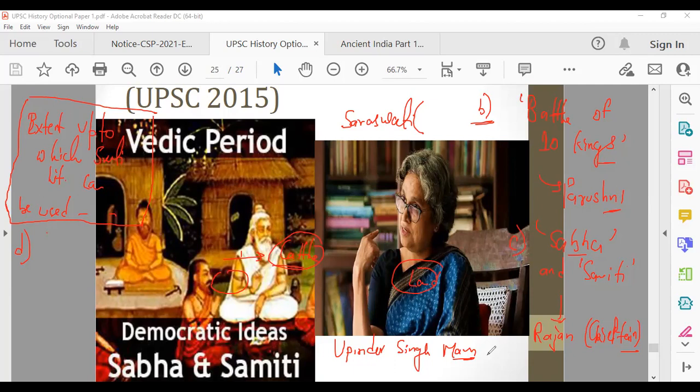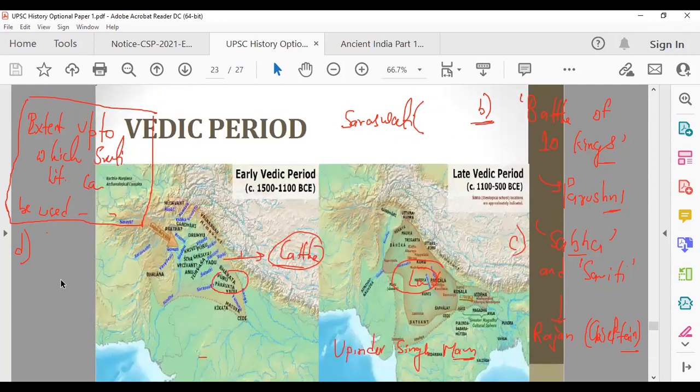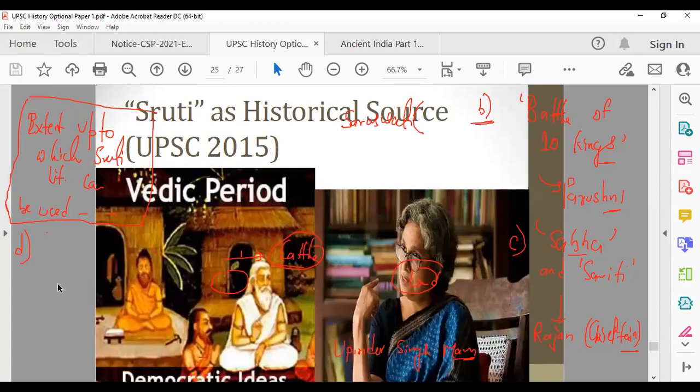So she was saying that in the early Vedic period, the status of women was much better. All in all, the caste system was not very rigidly defined. So everything was good. But the social status deteriorated. Later Vedic text indicates the beginning of a class structure, in which different social groups had different degrees of access to productive resources. So she has also talked about subordination of women and all those things.